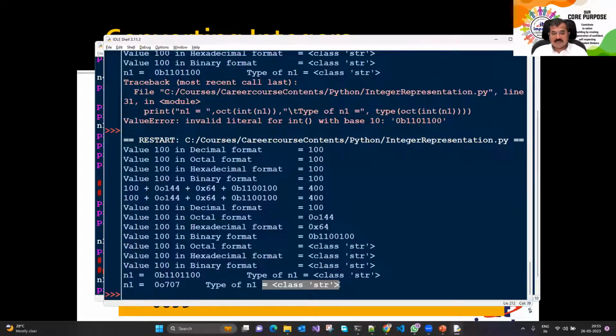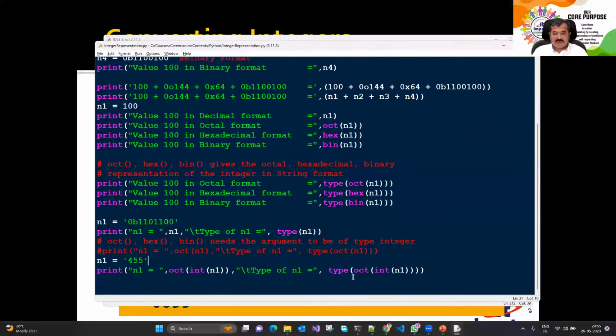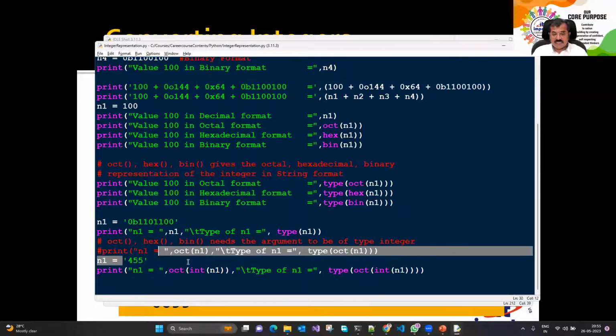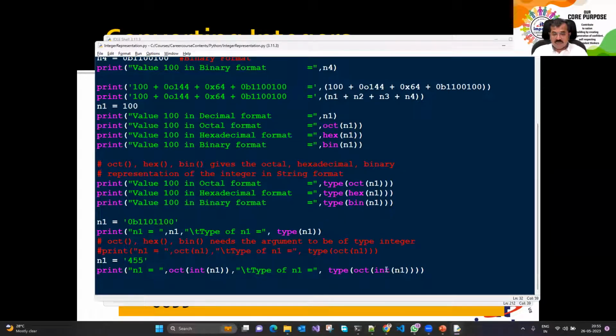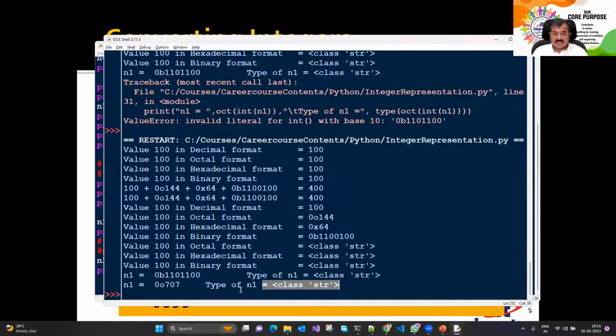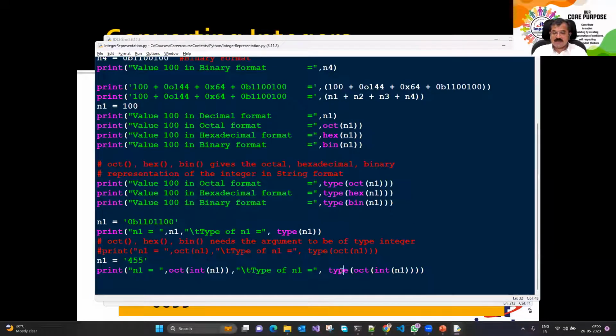Now how did I get the result of type string? Because here what happened is we took this number 455, a string representing a number. I converted it into integer, that was converted to octal representation. ये आपका octal representation था. उसका टाइप क्या है? तो उसका टाइप string है ना, because octal, hexadecimal, all of them return a string, an integer in a string representation.